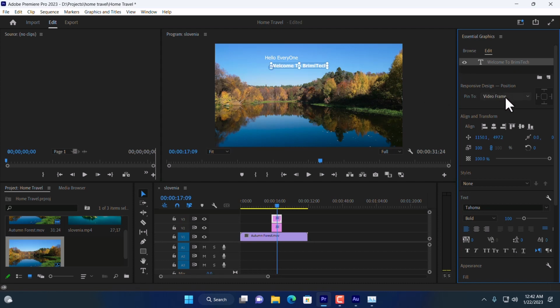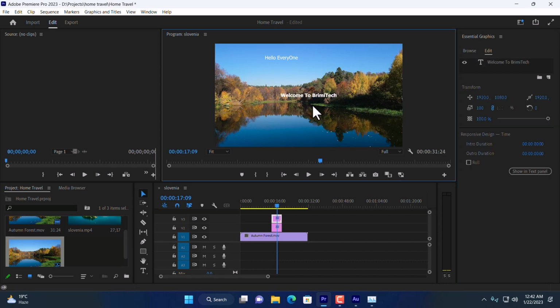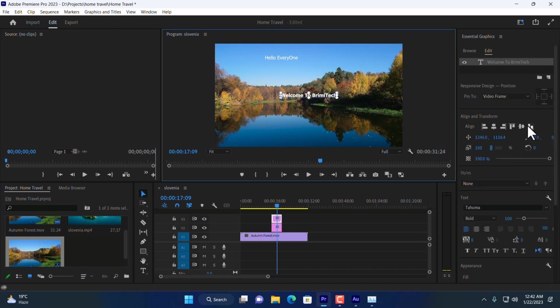Okay, the first is alignment. Here you can see I can align left, I can align right, I can align bottom, I can align vertically, horizontally center, clicking from here. And if I click over here, it will be vertically centered. So this is now horizontally and vertically centered. If I click over here again, the options will be available again.